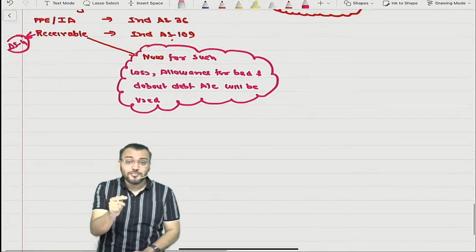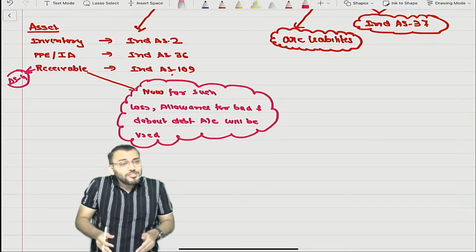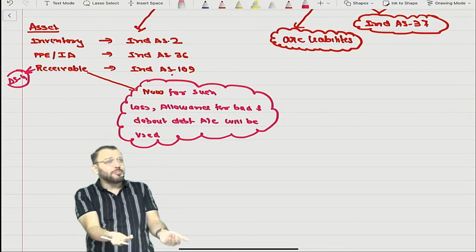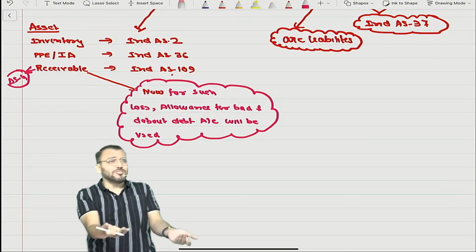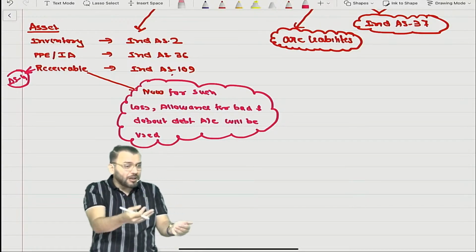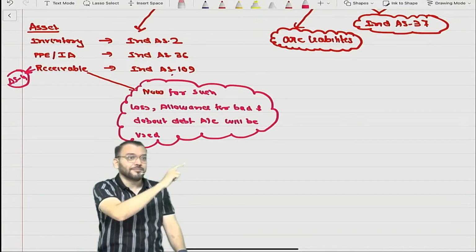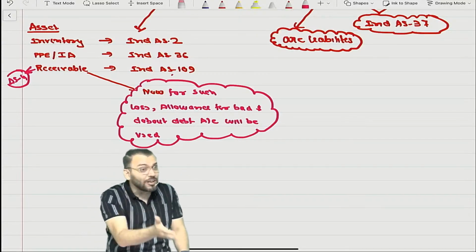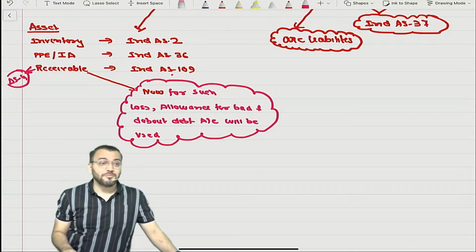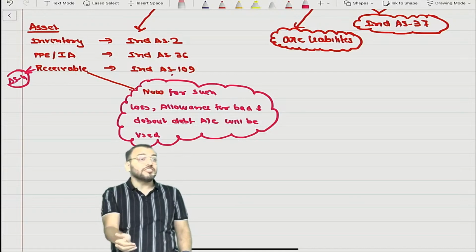Understood? Using provision for depreciation is a maha bakwas thing. Provision for doubtful debt, okay, because that is due to contingencies. But provision for depreciation, how can you name it that? Even though the ICAI study material also uses provision for depreciation, I have a doubt about who is creating that study material. One thing is clear: it is not created by a CA, or if it is, they don't have the knowledge. Because provision for depreciation is not a correct term.